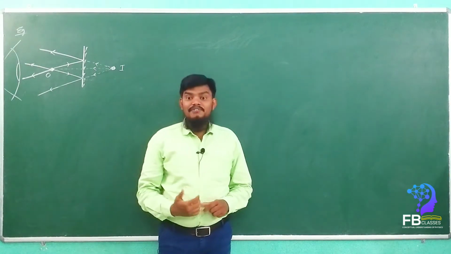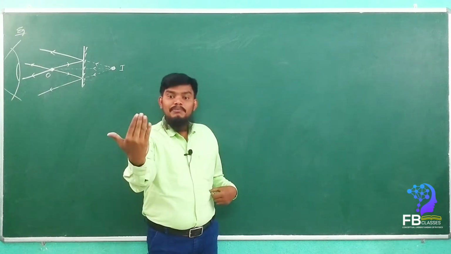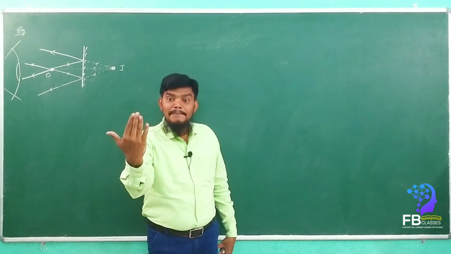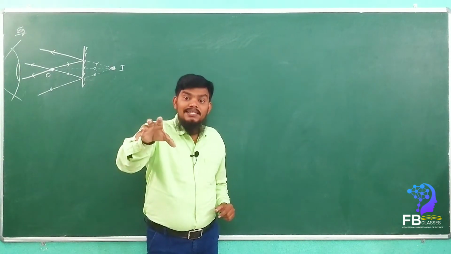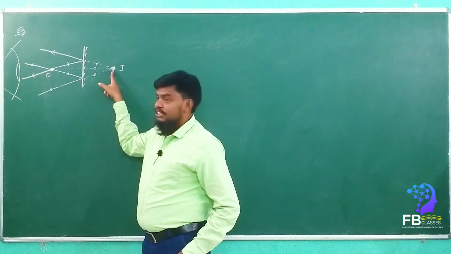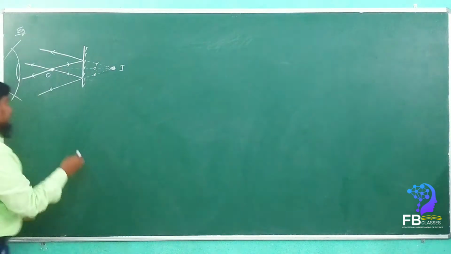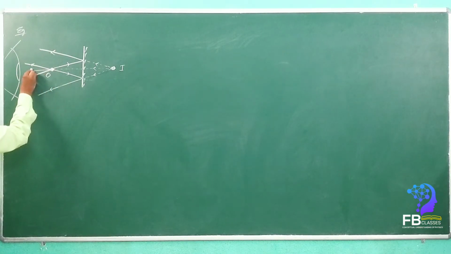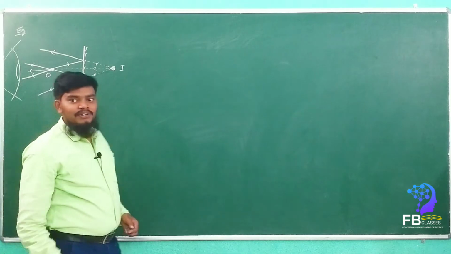Yesterday I said that whenever we are standing in front of the mirror, our image will be seen by our eye in the mirror. So what will the eye do? The eye will trace back the light rays, and wherever they meet. See here, if these three rays are traced back by the eye, all three rays will meet at the point of image formation.